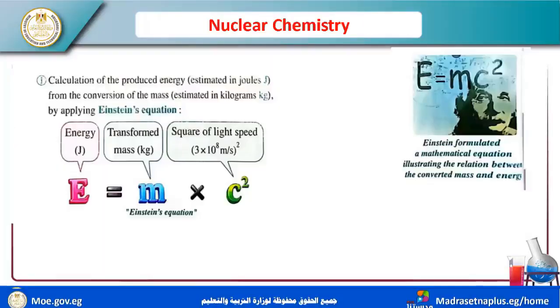Now you can convert mass estimated in kilogram by applying Einstein's equation.